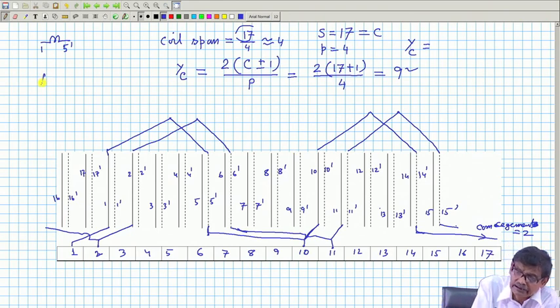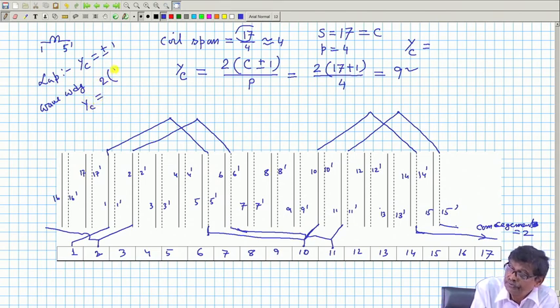In case of simplex lap winding, Yc is always equal to plus minus 1. In case of wave winding, Yc should be equal to (2C plus minus 1) by P, where C is the number of slots, which should not be a multiple of the number of poles of the machine.